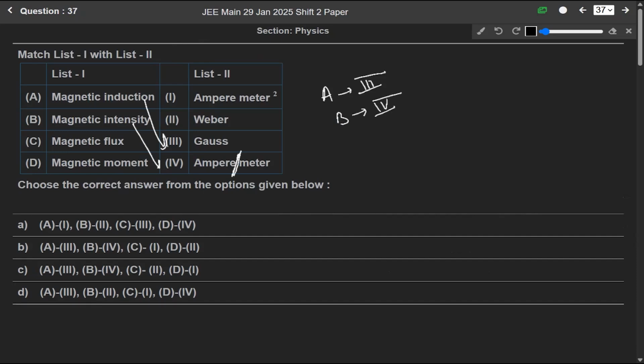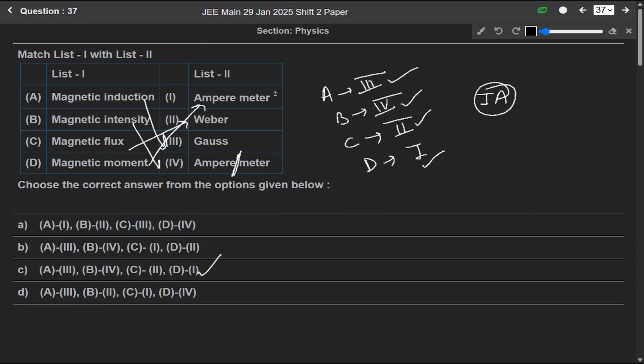Then magnetic flux, 5. Magnetic flux is measured in Weber. So C matches with the second. And then magnetic moment. Magnetic moment is I into A, so it will be ampere meter square. So D matches with first, A matches with third, B matches with fourth, C matches with second. Means option C is the correct answer.